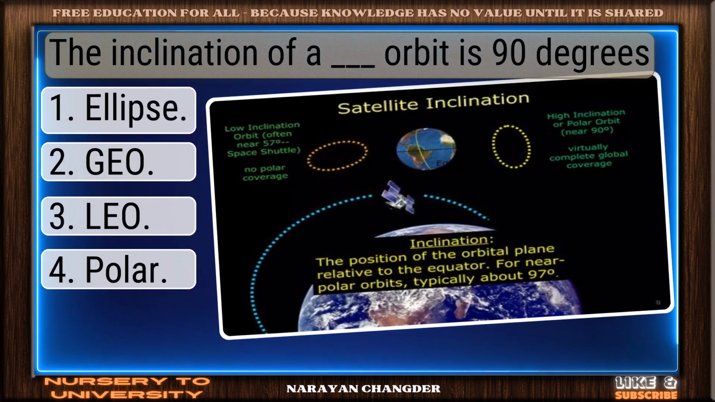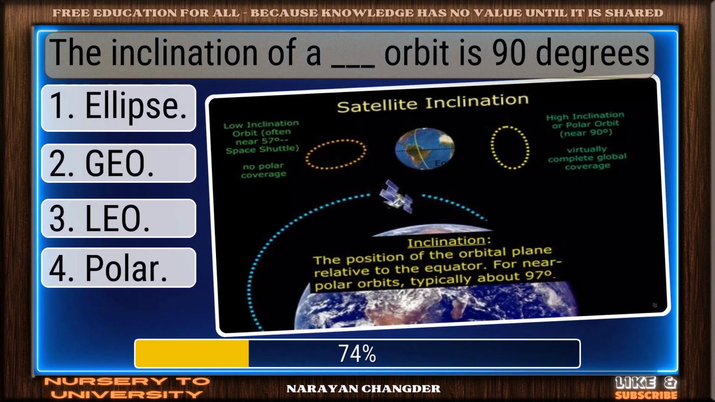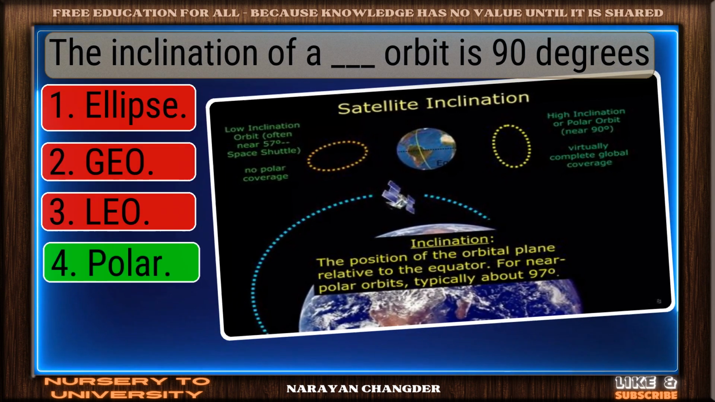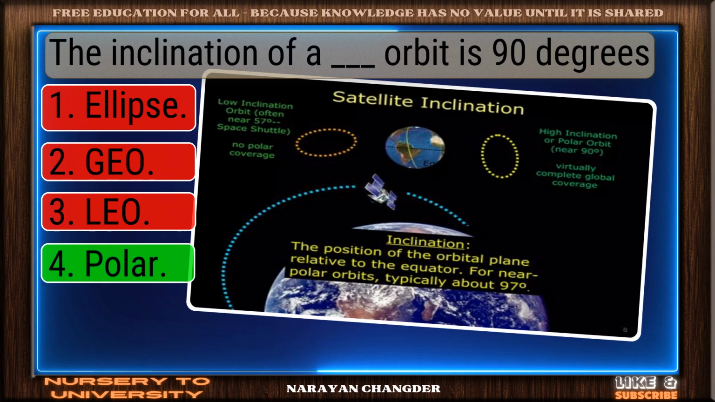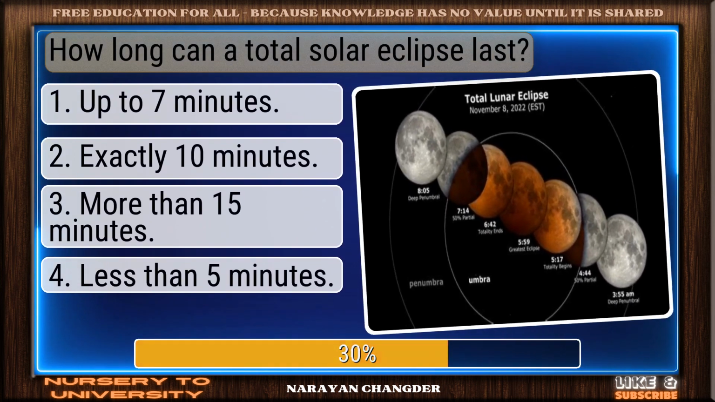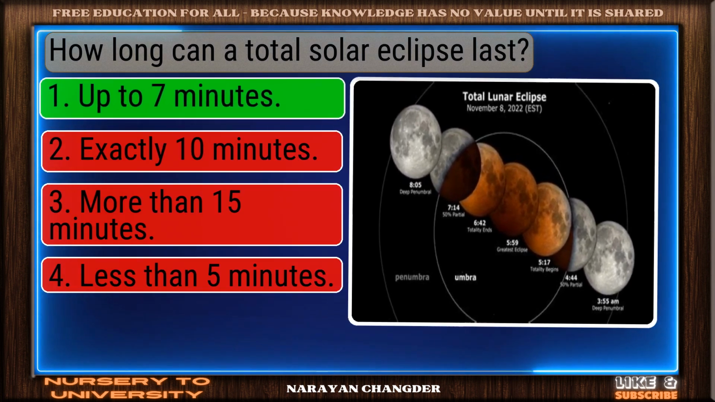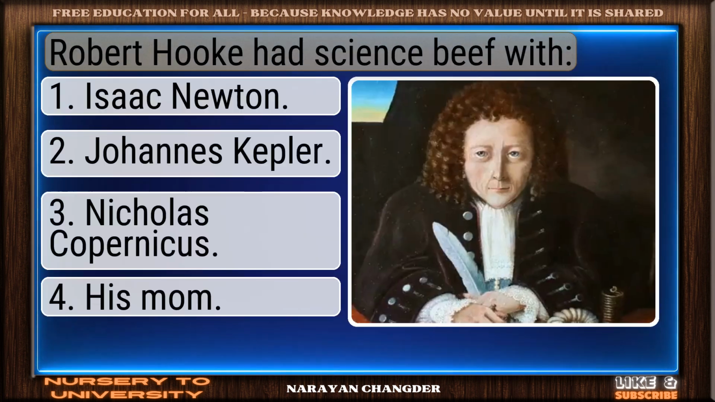The inclination of a dash orbit is 90 degrees. Excellent. Polar is a brilliant choice. How long can a total solar eclipse last? Good thinking. Up to 7 minutes is the right answer.